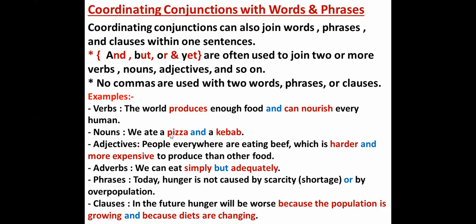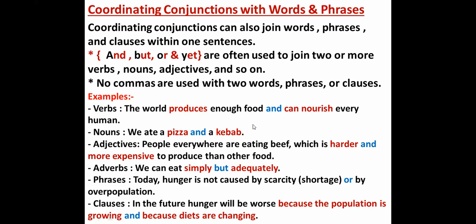For example, we ate a pizza and a kebab. Here we have two things, and here is not a conjunction joining clauses. So there is no comma. Put this in your mind. We can tell the difference: with the comma, it gives us a sentence with a subject and a verb, but without a comma, it just gives us another noun.